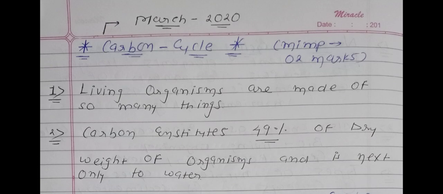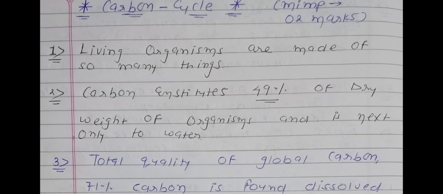See first point, living organisms are made up of so many different types of things, means so many components are there in the composition of living organisms. It means the body of a living organism is made up of so many things.